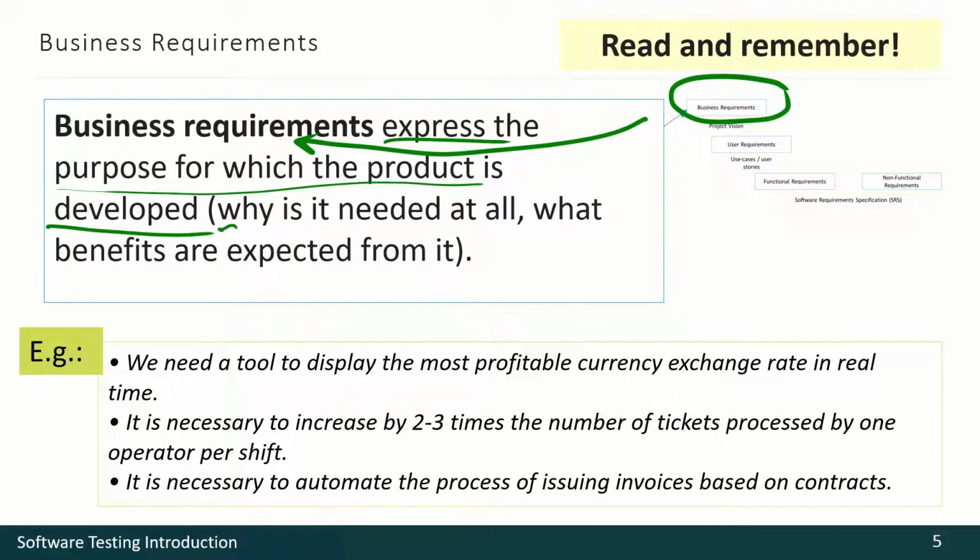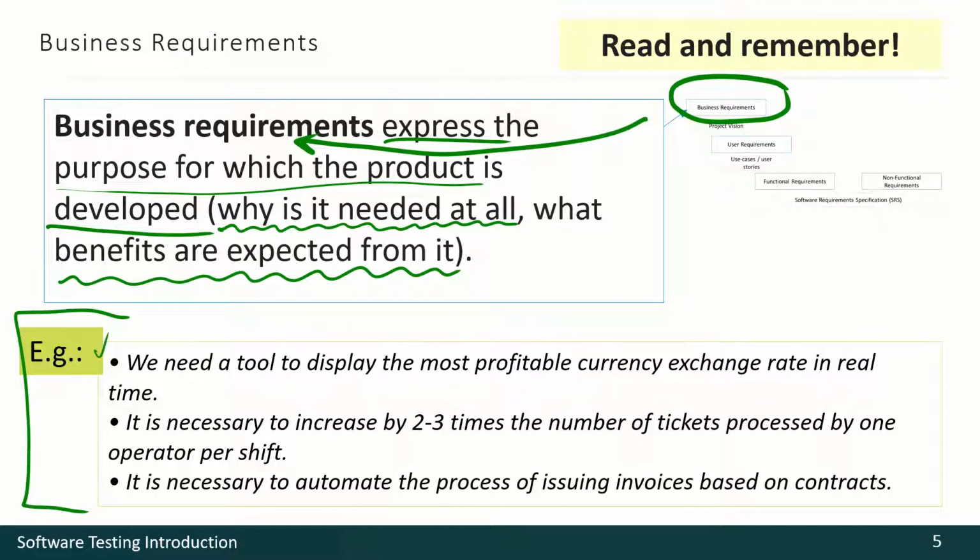They answer such questions as why is it needed at all? What benefits are expected from it by the customer or by end users? Here at the bottom of the screen you may see some examples, some quotations. This is not a complete set of requirements. Each example is on its own, taken out of context. But you may pause the video, read these requirements, and get more of a clue on how business requirements may look.